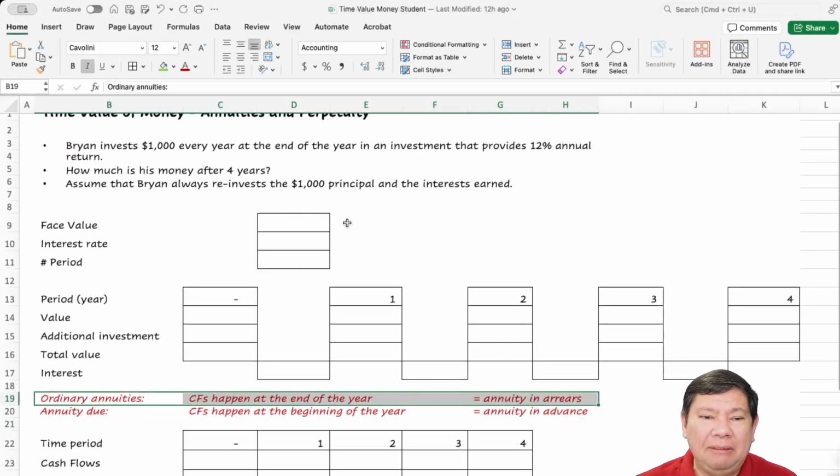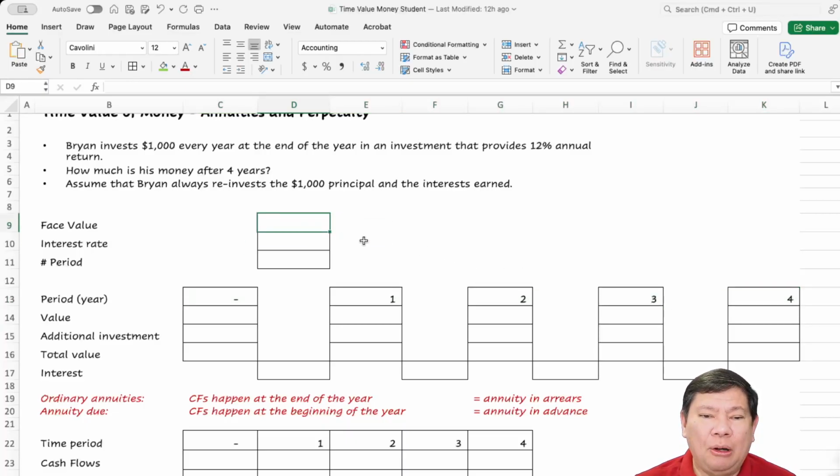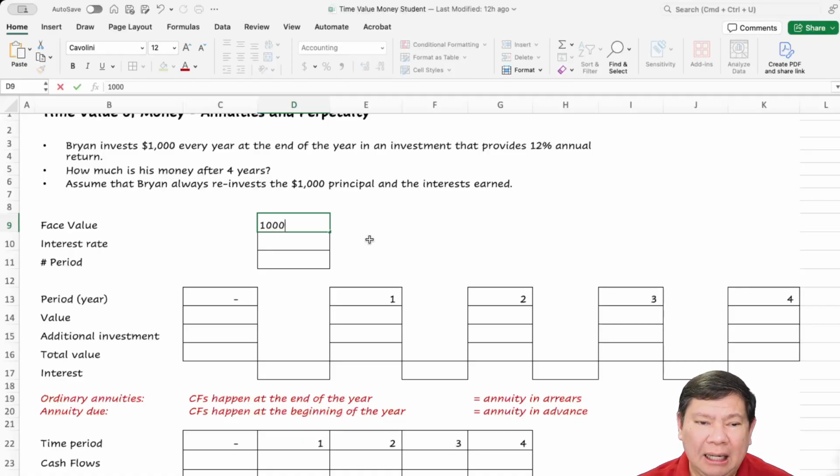So let's say Brian invests $1,000 every year at the end of the year. So that's going to be ordinary annuity in an investment that provides 12% annual return. How much is his money after 4 years? So we have 4 years of investment. Assume that Brian always reinvests the $1,000 principal and the interest earned. Okay, so the face value is $1,000 every year. Interest rate is 12%. Number of period is 4.